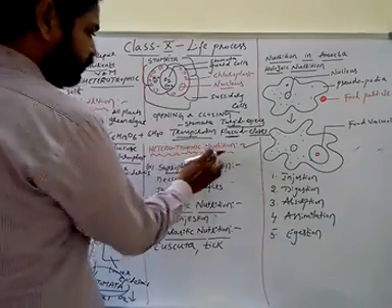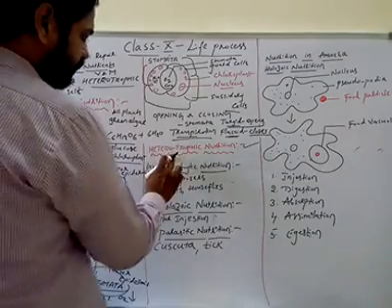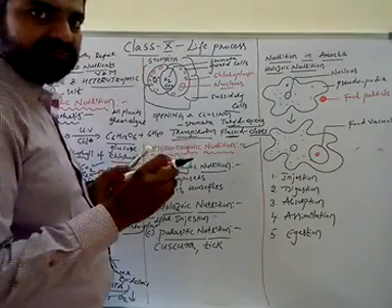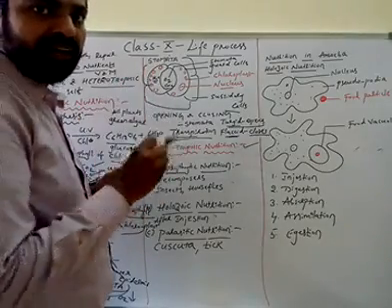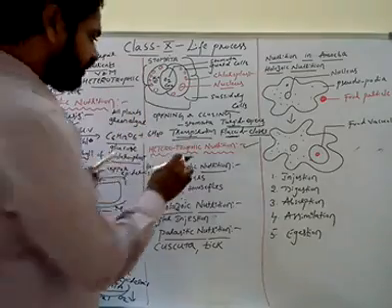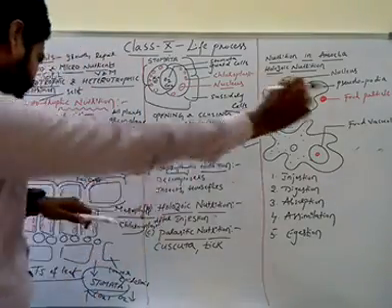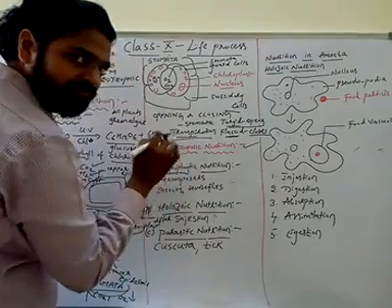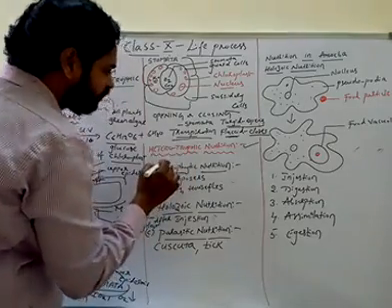Next, heterotrophic nutrition. Heterotrophic nutrition means if the organism is depending upon another organism for their food requirements and nutrition requirements, that is called heterotrophic nutrition. If the organism depends upon another organism for their food and nutrition, that is called heterotrophic nutrition.